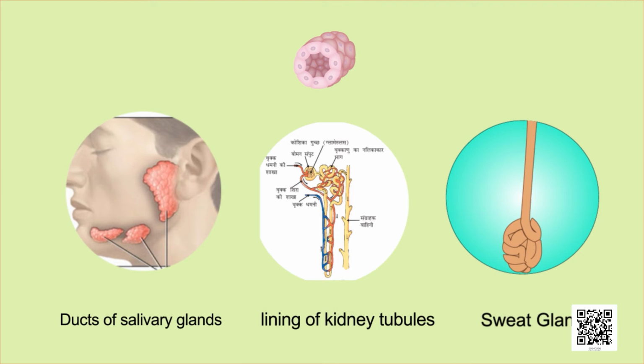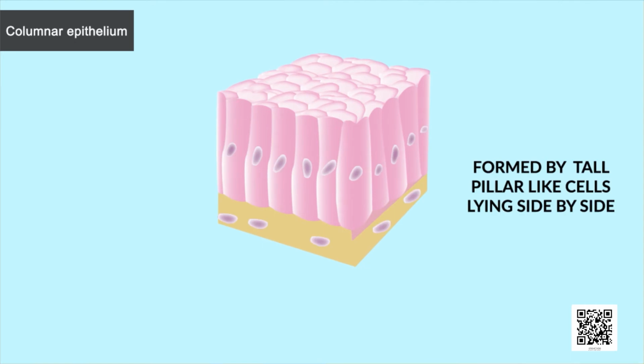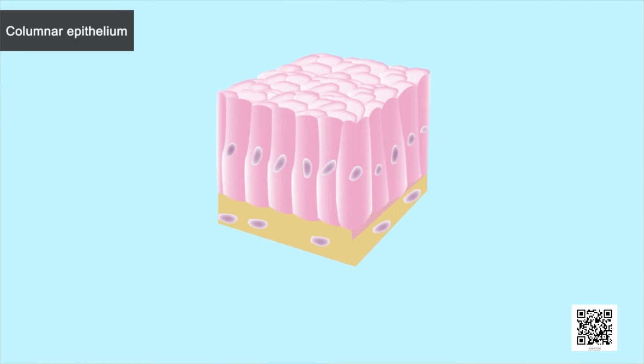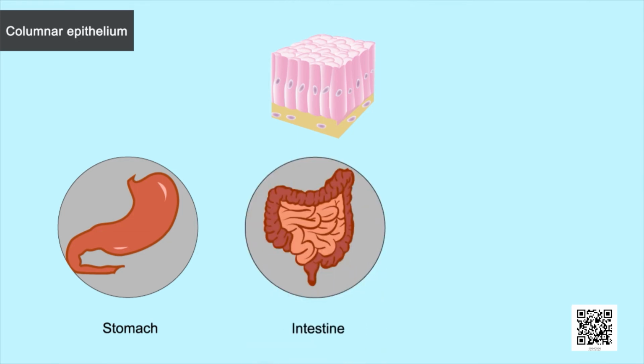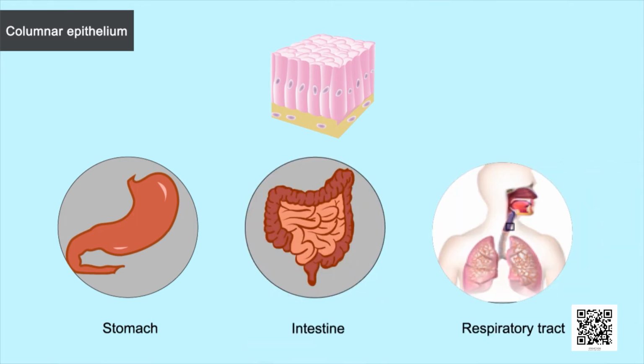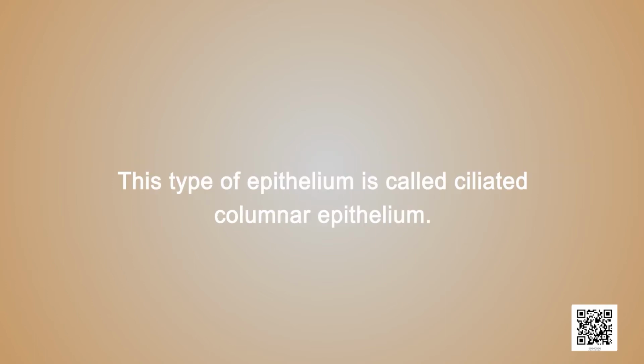Children, the last type of epithelium that we will study today is columnar epithelium. In organs where absorption and secretion occurs, as in the inner lining of the intestine, columnar epithelium is present. In the respiratory tract, the columnar epithelium tissue has hair-like projections which are called the cilia. This type of epithelium is called ciliated columnar epithelium.